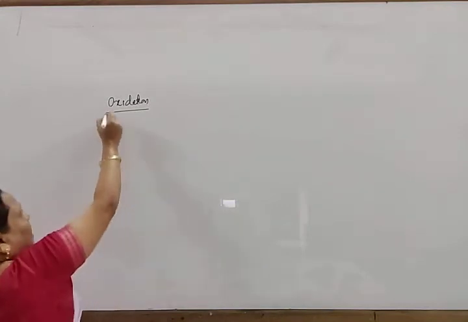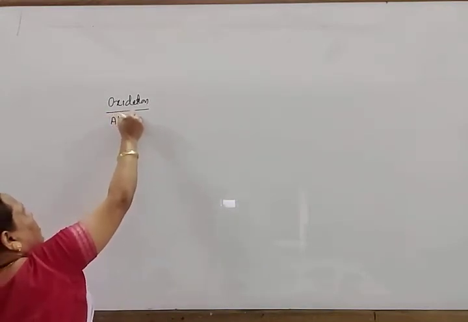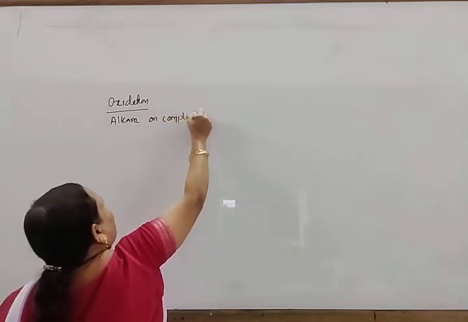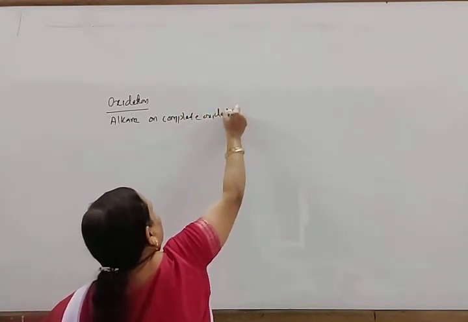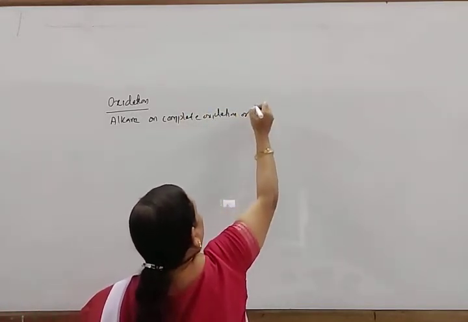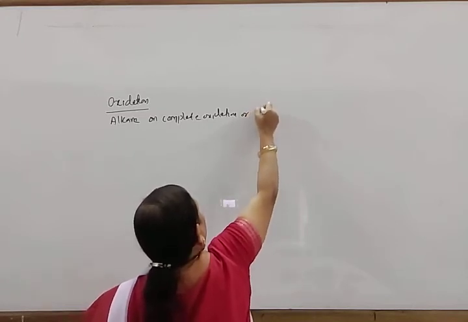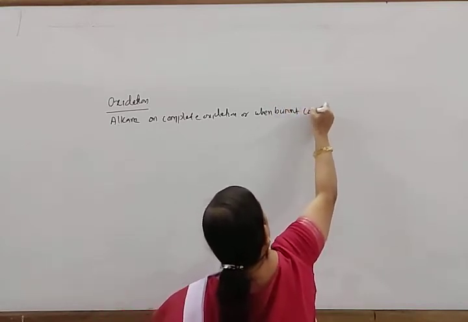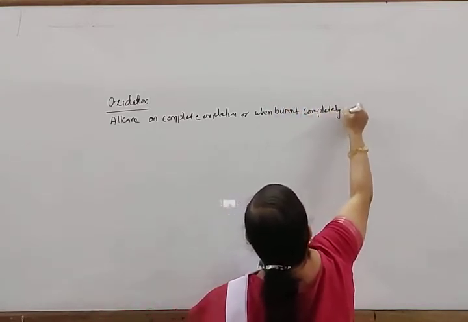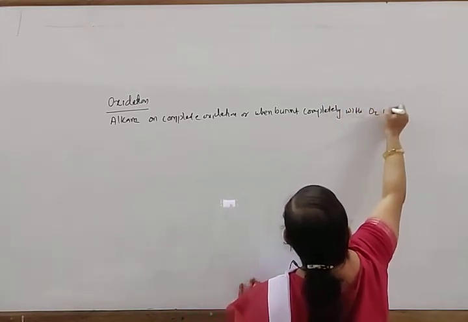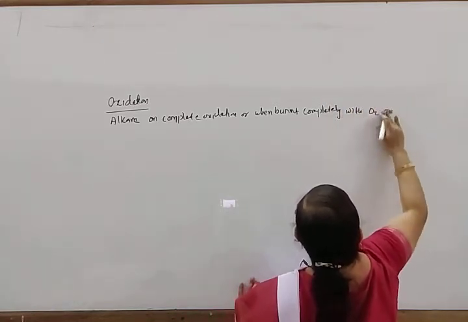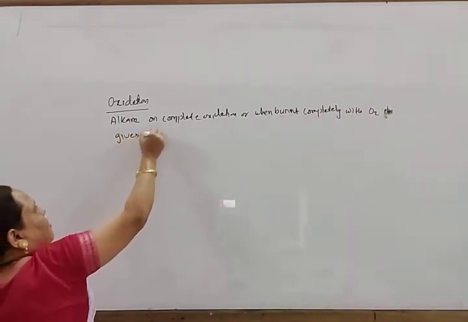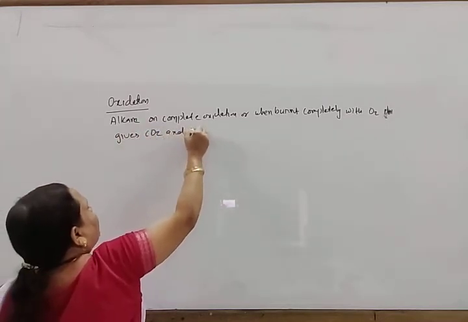So alkane on complete oxidation, when burned completely with oxygen, gives carbon dioxide and water.